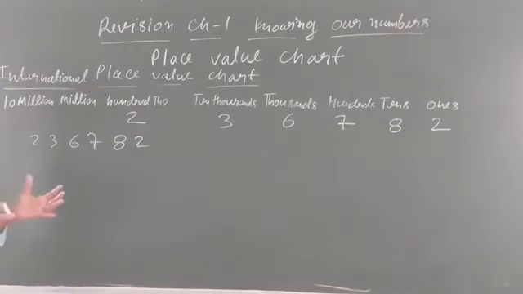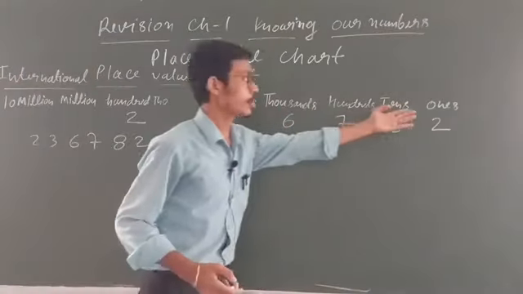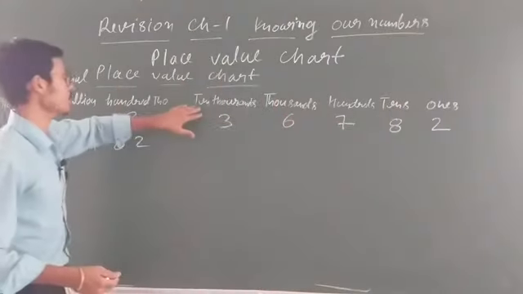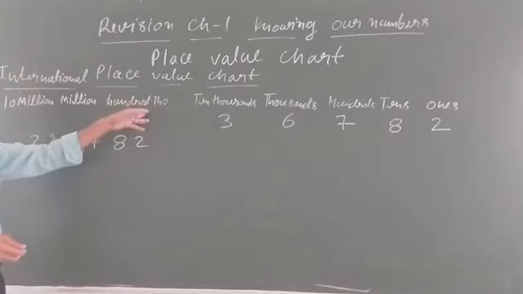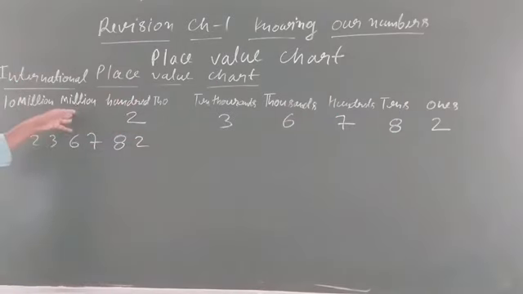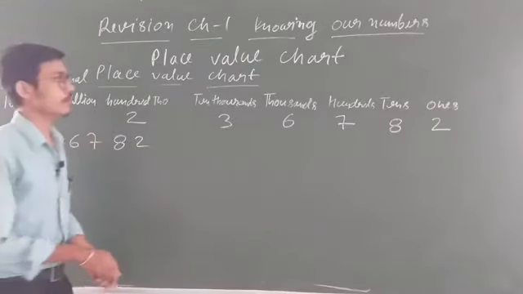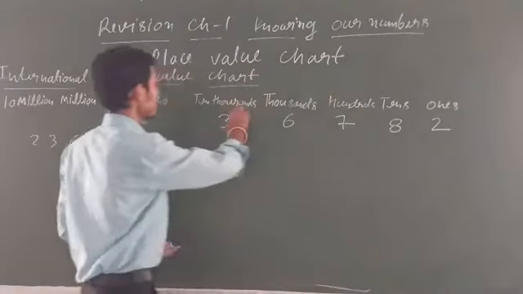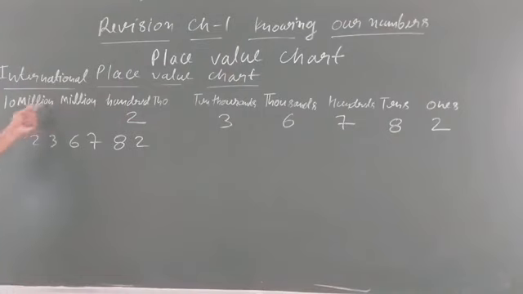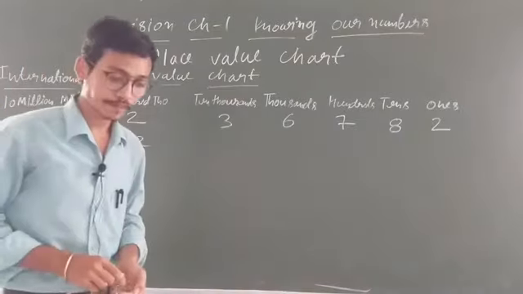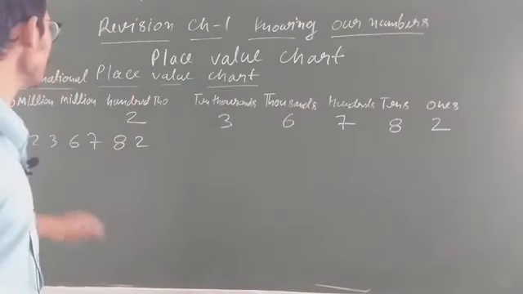You can compare. This also starts from 1, but here is the change. This is 10,000. After 10,000 there is 100,000. After this, million, then 10 million, then 100 million. Clear? And in the Indian place value chart there are ones, tens, hundreds, thousands, 10,000, lakh, 10 lakh, then crore. Okay? That is, 10 million equals 1 crore. Clear student? So this is about the international place value chart student.